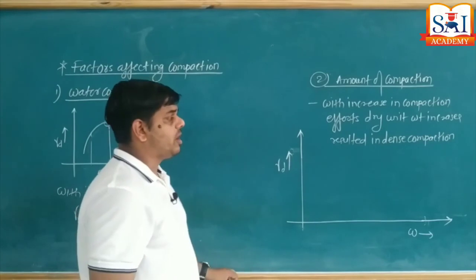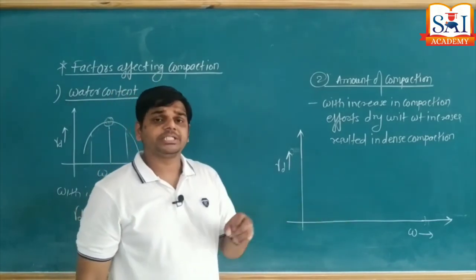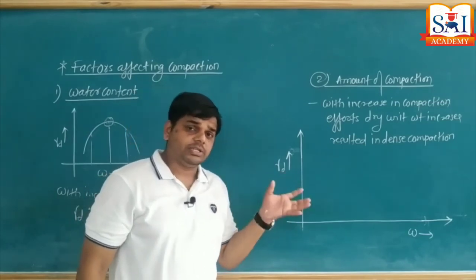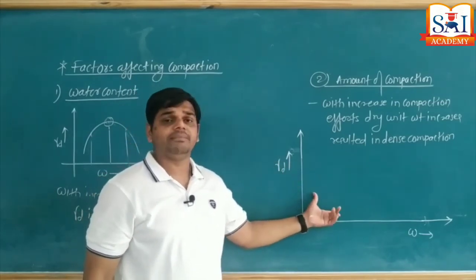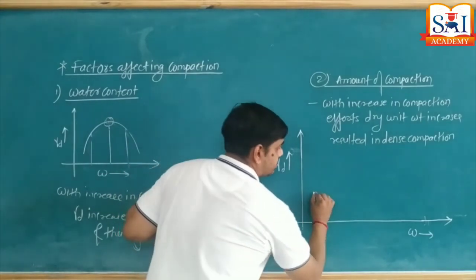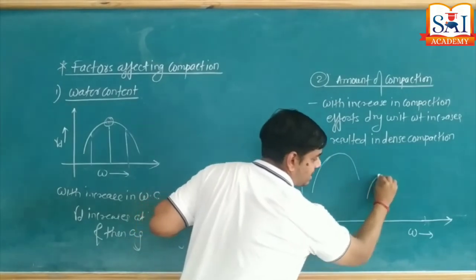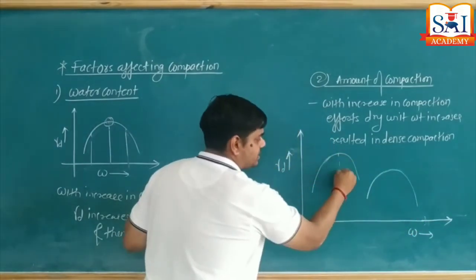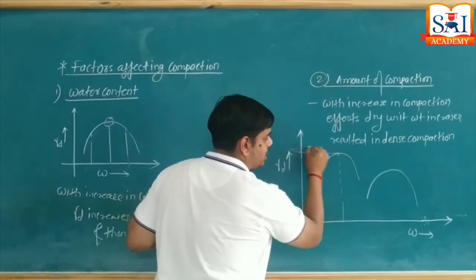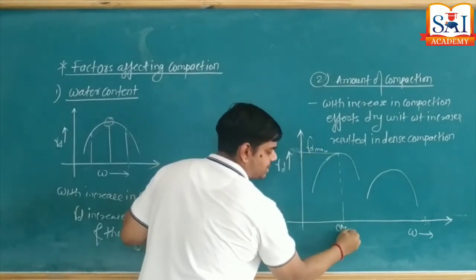Suppose if I am going to plot these two values, means the results of the compaction tests, standard Proctor and modified Proctor, on a single graph, then how do they look? The first graph is here, the second graph is here. So the first graph will show the highest value of gamma D max, and the OMC is here.